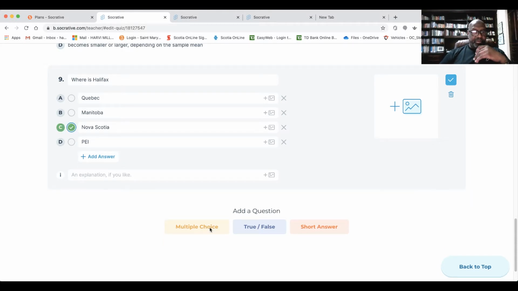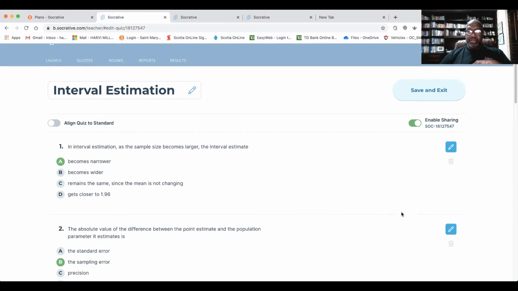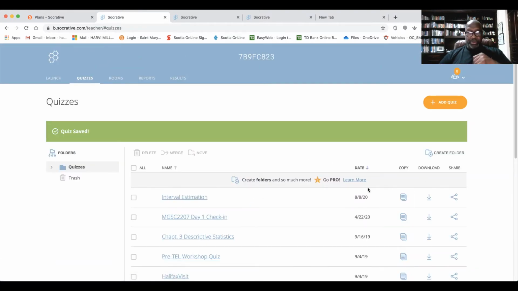And this is your correct answer. And so you do that. And then you add the next question, the next question, the next question. So once you're done, you save any changes that you've made, of course, save and exit. And I'm back to my list of quizzes.